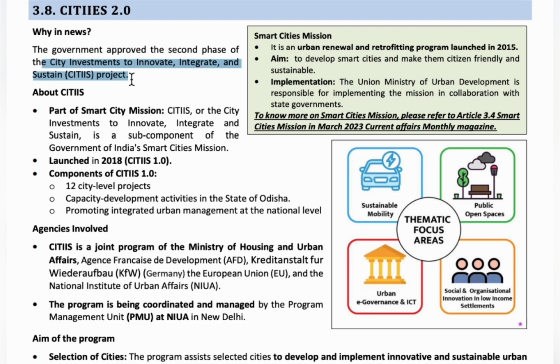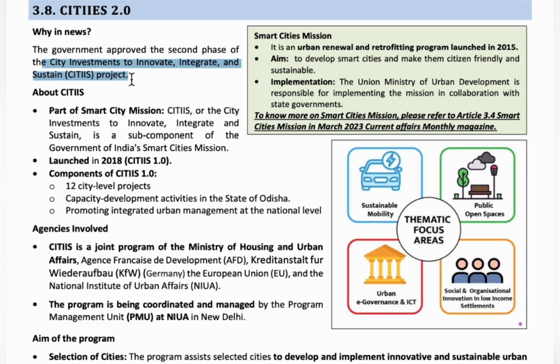And this second phase, CITIIS 2.0, was approved, and this project will be implemented in 18 cities. These 18 cities will be selected based on competition, and those 18 cities will be improved under